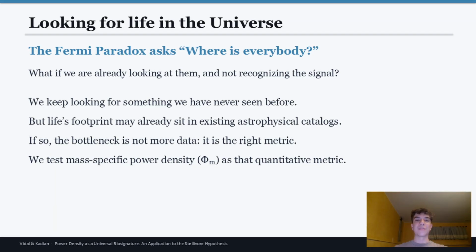When looking for life in the universe, we're confronted with the Fermi paradox, which asks, where is everyone? Our traditional methods of looking for life usually look for something new, like Dyson spheres or big sorts of technology. However, what if we look back in our data and we could just be missing these signs of life? So the idea isn't that we need more data, but just a new metric for how to look for life. So we test mass-specific power density as that quantitative metric.